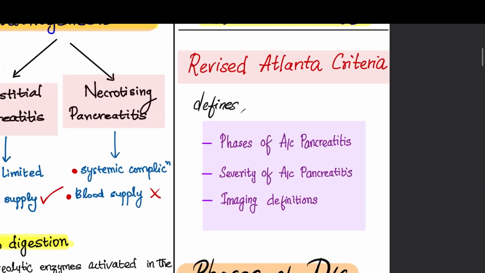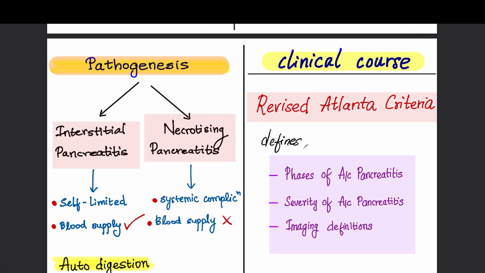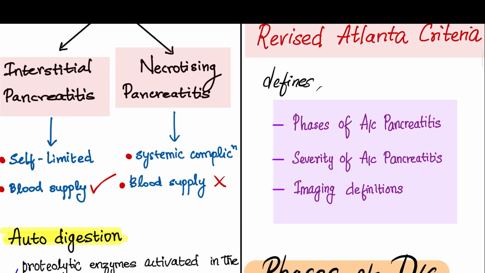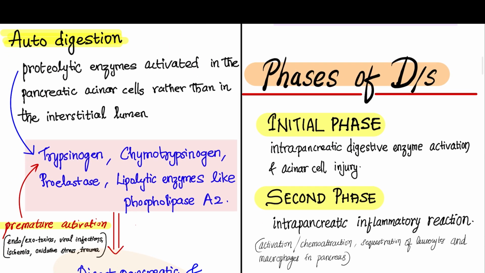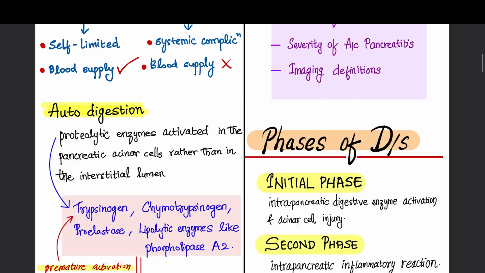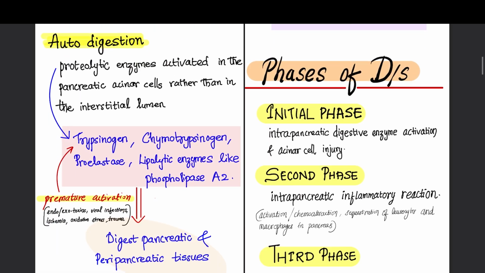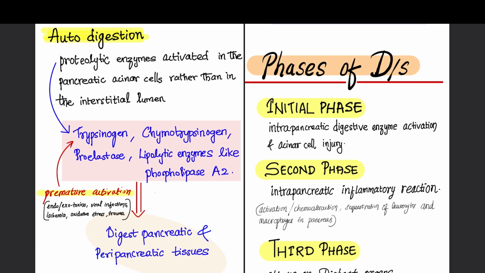The clinical course has been explained by the revised Atlanta criteria, where it defines the phases of acute pancreatitis, the severity of acute pancreatitis, and also gives the imaging definitions. Coming to the phases of this disease as explained by the revised Atlanta criteria, it can be divided into three phases. The initial phase is intrapancreatic digestive enzyme activation and acinar cell injury.